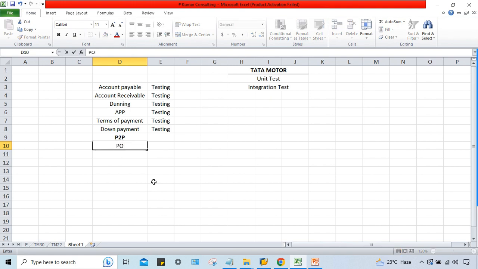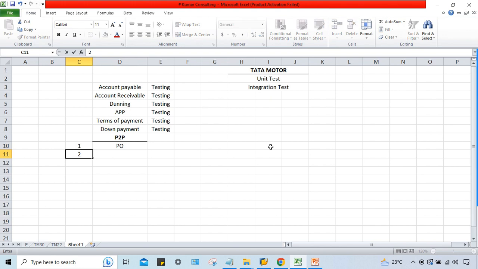Tata Motor will create a purchase order, and this purchase order will be sent to the supplier. Supplier is also called vendor. So the first activity means Tata Motor will create or generate a purchase order, and this purchase order will be sent to the supplier, so-called vendor.